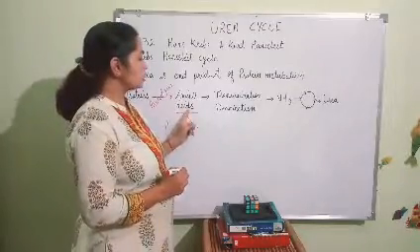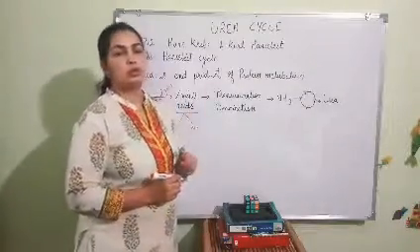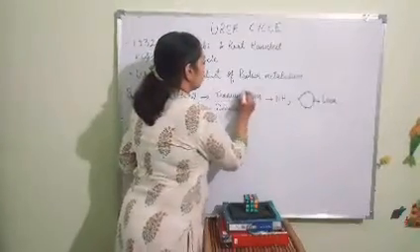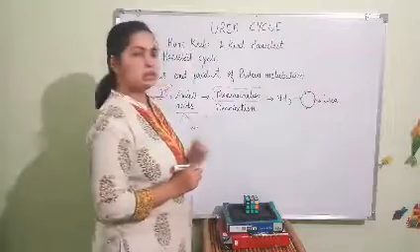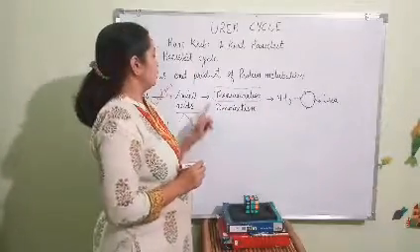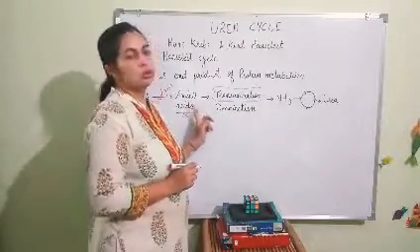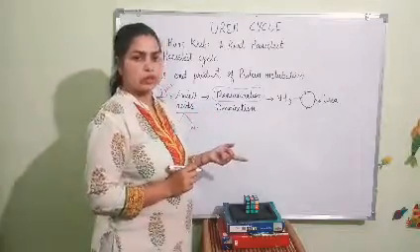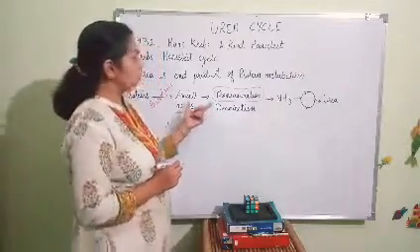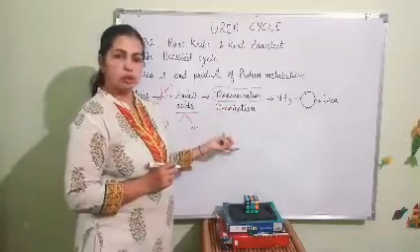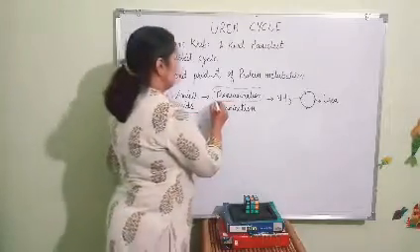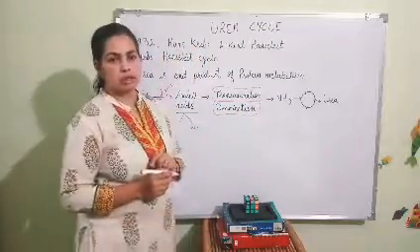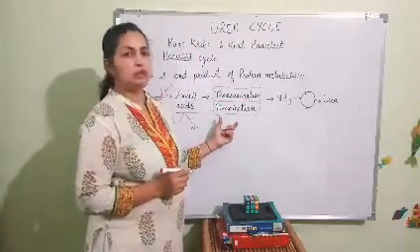Further, when these amino acids undergo metabolism, they undergo two common reactions. The first one is transamination, where the amino group in the amino acid is transferred to a keto acid, and in that way there is formation of a keto acid. Simultaneously it also undergoes the second common reaction, deamination.